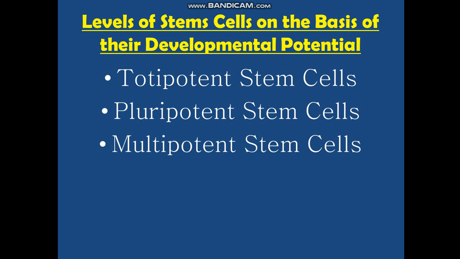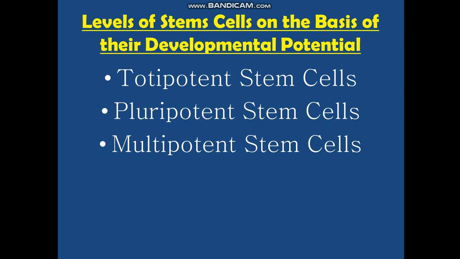Next is multipotent stem cells. The multipotent cells are formed after further differentiation of pluripotent cells. See, these are the levels of differentiation. The undifferentiated totipotent, somewhat differentiated pluripotent, then more differentiated multipotent. So what happens in multipotent? They can give rise to only limited number of cell types. For example, hematopoietic cells, which are the cells giving rise to the blood.